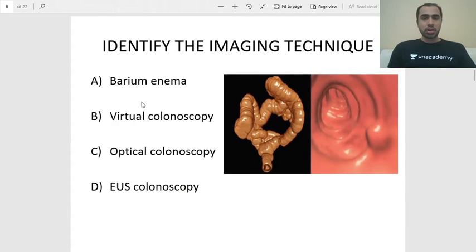Okay, this is another new image, never been asked before. Let me see if you can get it. What is this image? Okay, I'll give you a hint. It's of the colon. Is it a barium enema, virtual colonoscopy, optical colonoscopy, or endo ultrasound colonoscopy?